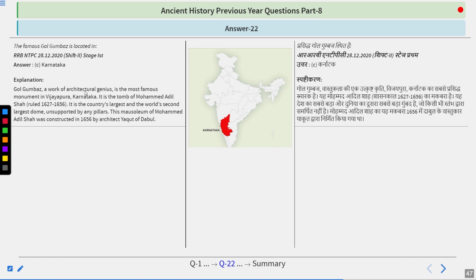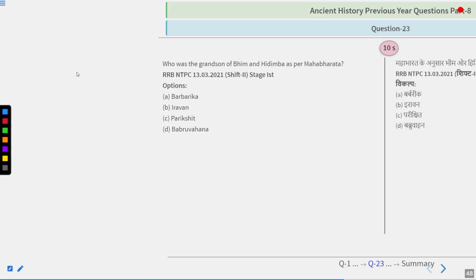So, Gol Gumbaj, a work of architectural genius, is the most famous monument in Vijaypur, Karnataka. It is the tomb of Muhammad Adil Shah, who ruled 1627 to 1656. It is the country's largest and the world's second largest dome, unsupported by any pillars. This mausoleum of Muhammad Adil Shah was constructed in 1656 by the architect Yaqut of Dabul. So remember that Gol Gumbaj of Karnataka is the second largest dome in the world and is unsupported by any pillars.